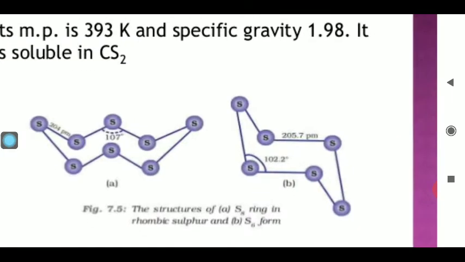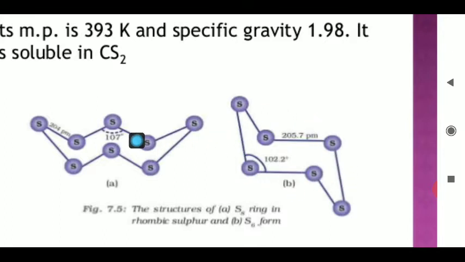Okay, and now this is the second form. In the second form you can find a chair-like structure. In this chair-like structure, the bond angle is slightly different. The bond length is 205.7 picometer and the bond angle is about 102.2 degrees. So this is another form of beta sulfur.